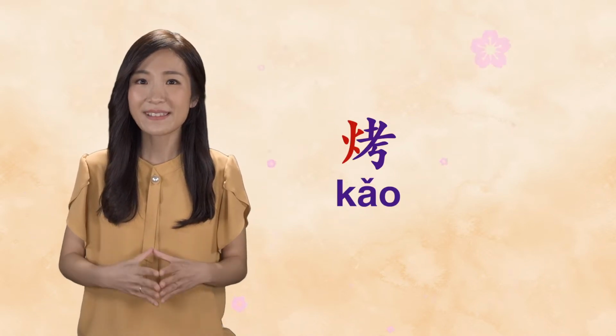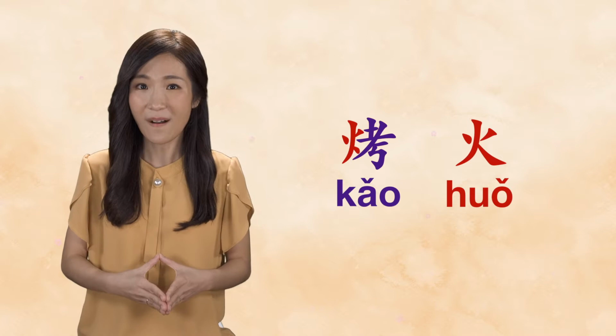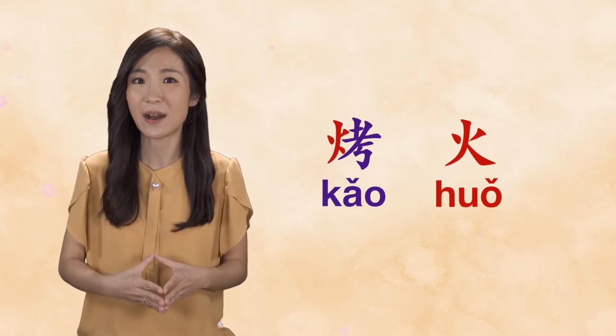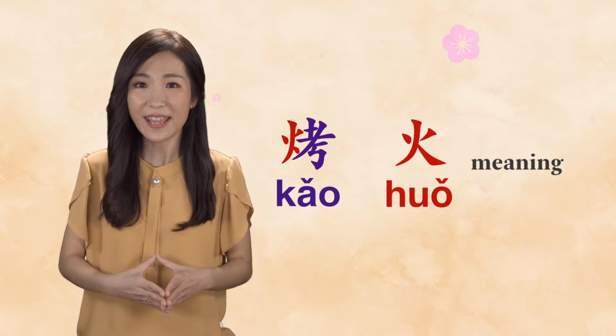For example, that cow may sound completely different from 火, but that's because the 火 is telling us about the meaning of cow, not the pronunciation.